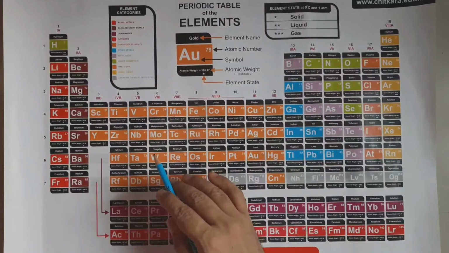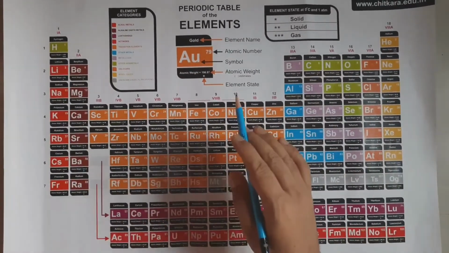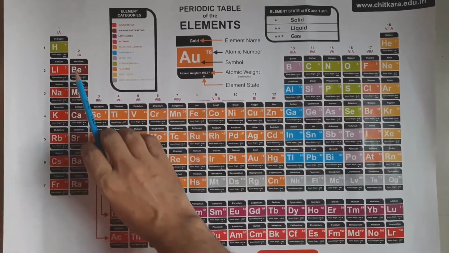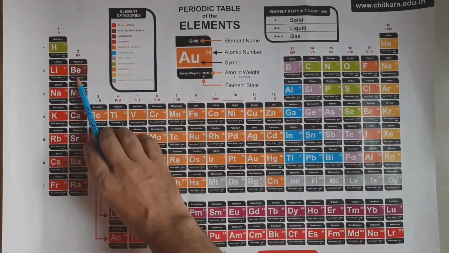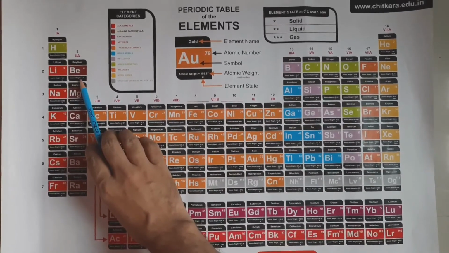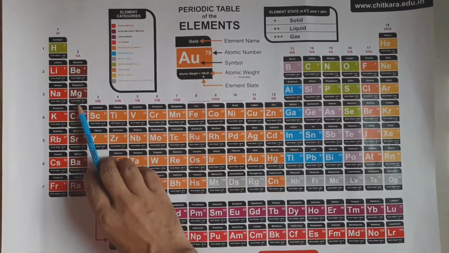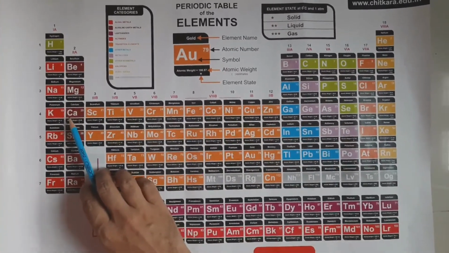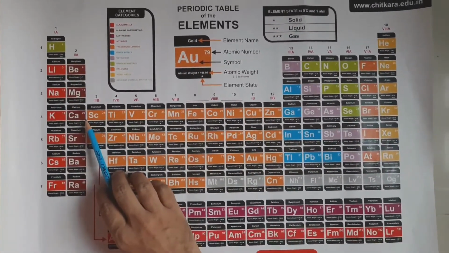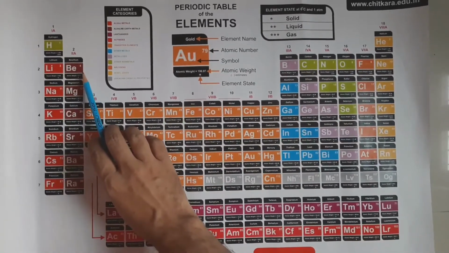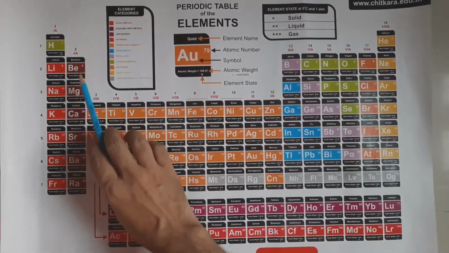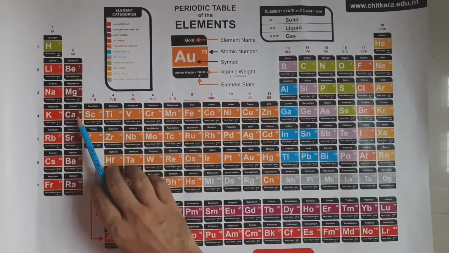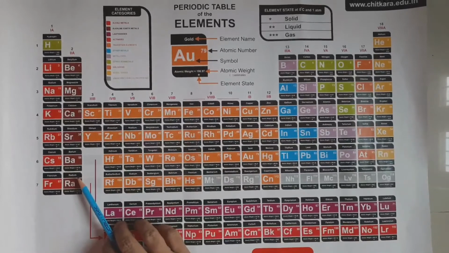As we are discussing the trend of valency in the periodic table, let us take another example of group number 2, in which beryllium configuration 2, 2, magnesium configuration 2, 8, 2, calcium configuration 2, 8, 8, 2. What does it mean? In the outermost shell, the valence shell, there are 2 electrons in beryllium, 2 in magnesium, 2 in calcium. That's why valency remains constant going down a group.